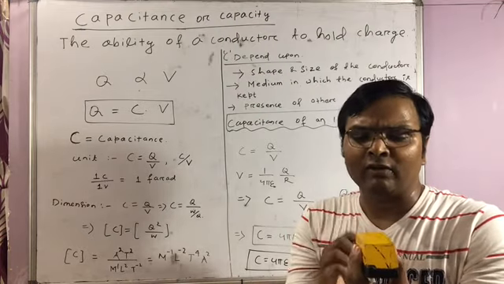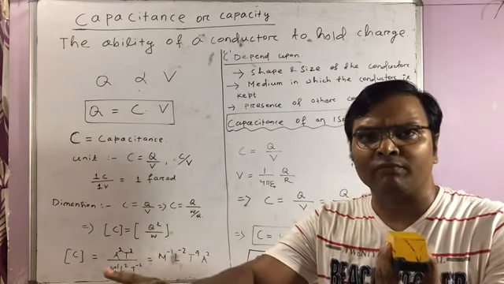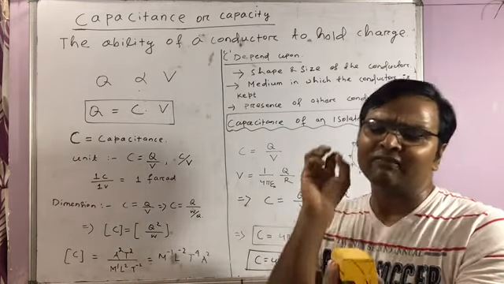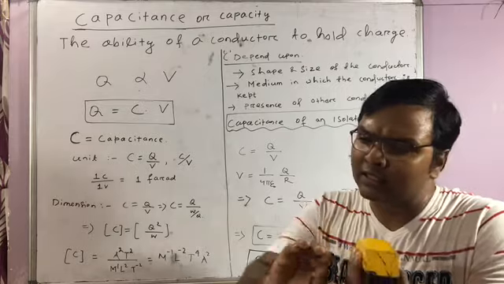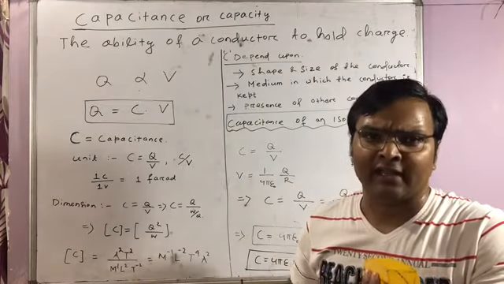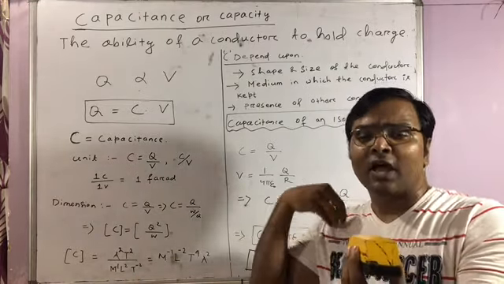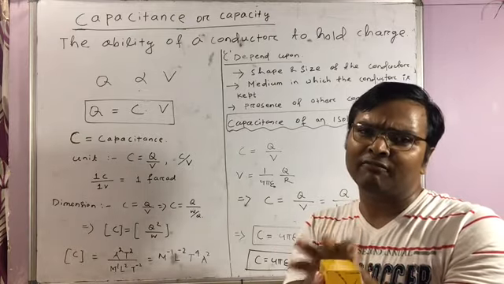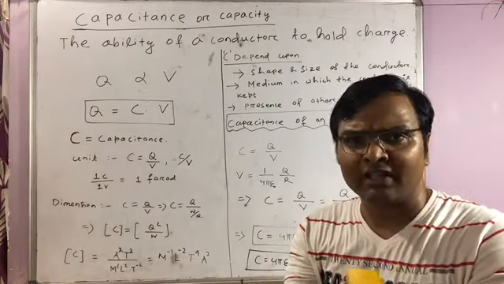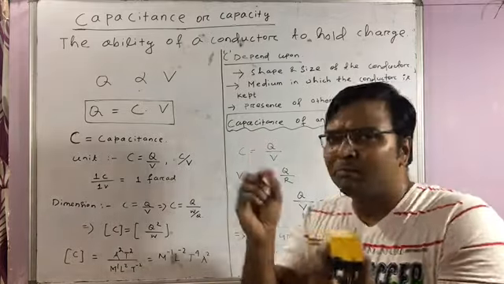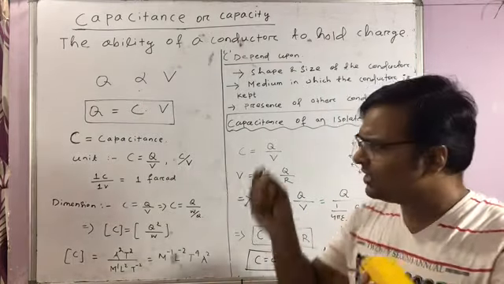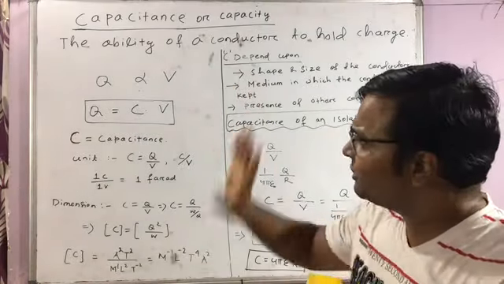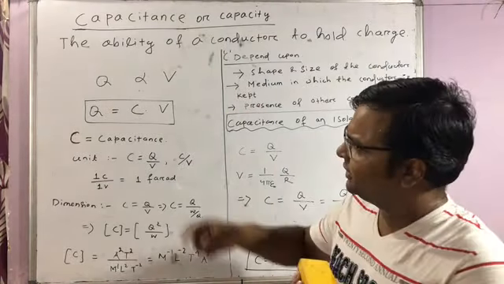what will happen? The insulation of the air will break and the charge will leak out. Clear? Whatever charge I put on the conductor will leak out to the air. So I add charge, and it will flow away. It means whatever charge I give is not being kept by the conductor. So in simple terms, capacity is useless. That's why while dealing with capacitance, we need to be careful here.